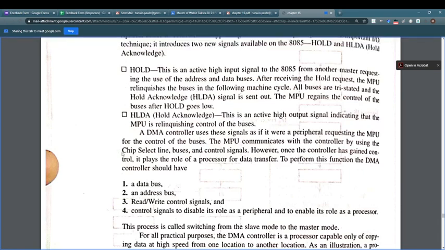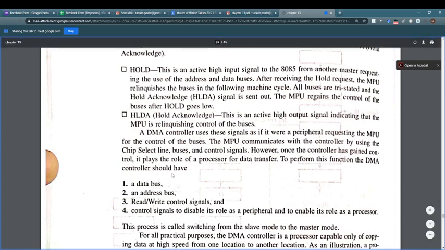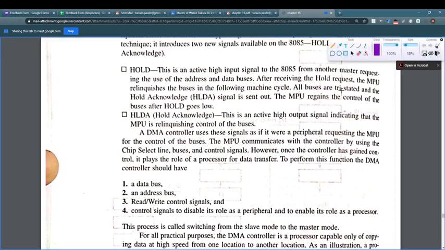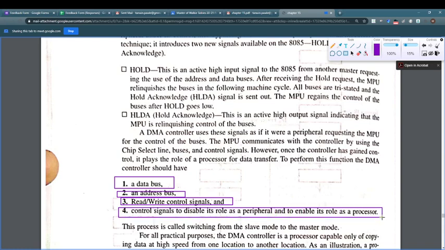To perform this function, the DMA controller should have a data bus, address bus, read write control logic, and control signals to disable its role as a peripheral and enable itself as a processor.